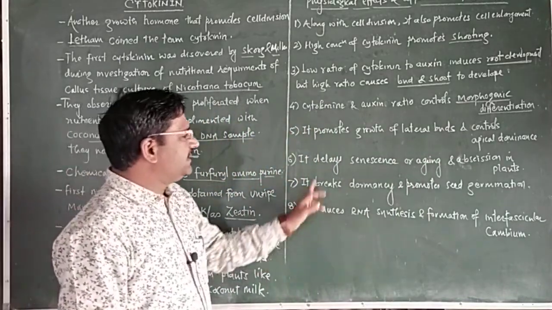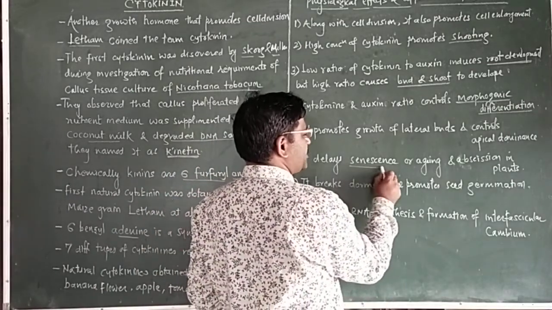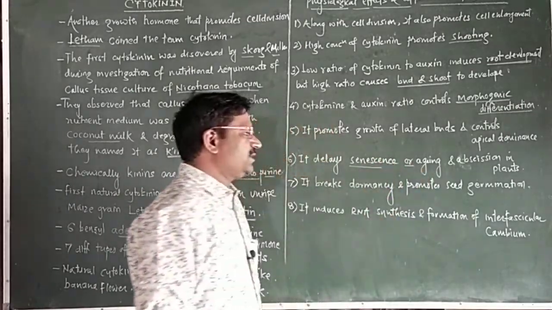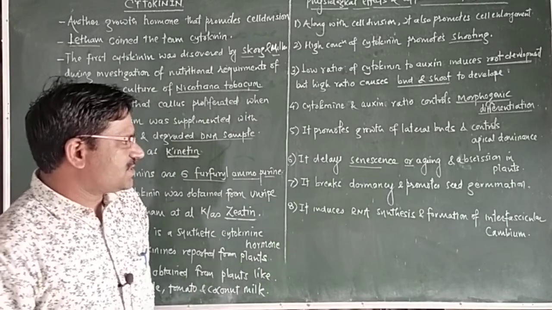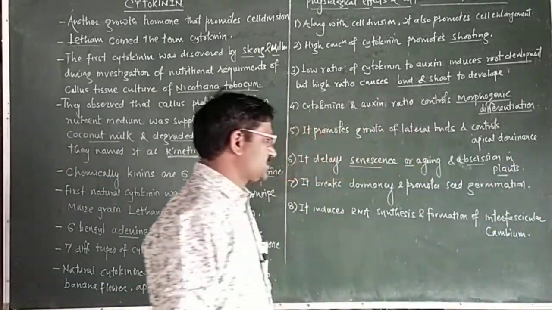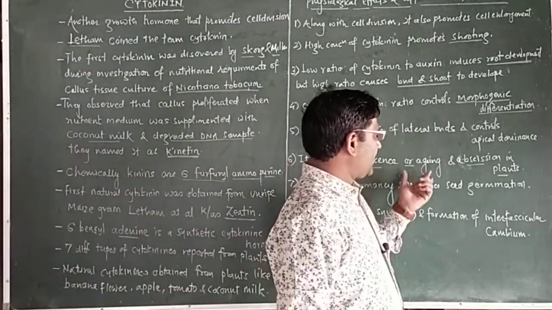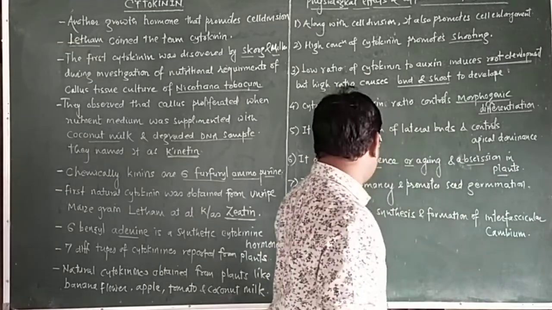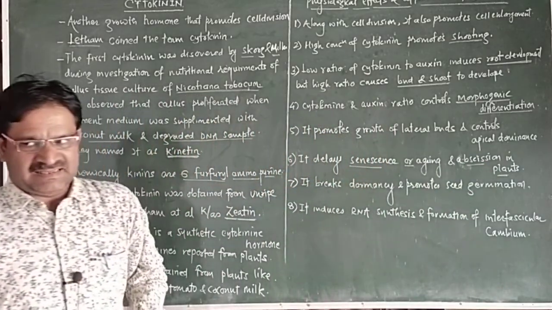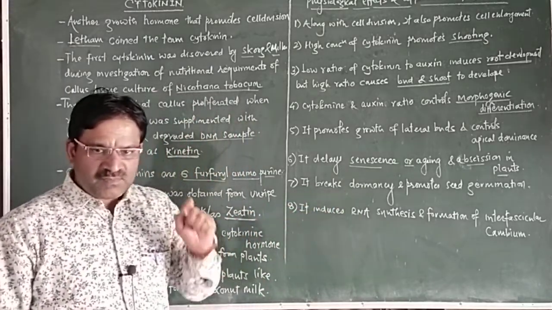Another effect is that it delays senescence or aging in plants, and it also prevents abscission. Both are degenerating processes in plants or plant organs. Another physiological effect is that it breaks dormancy.